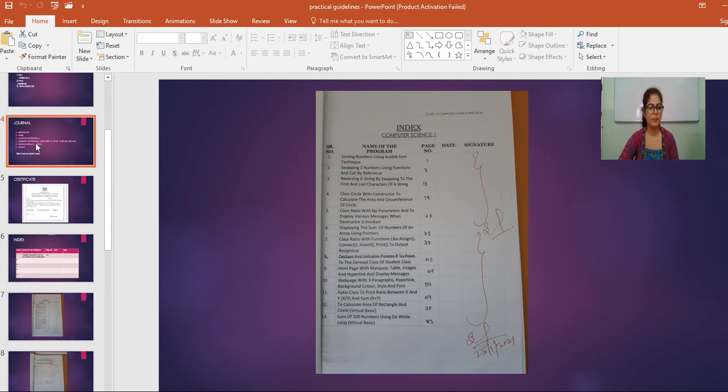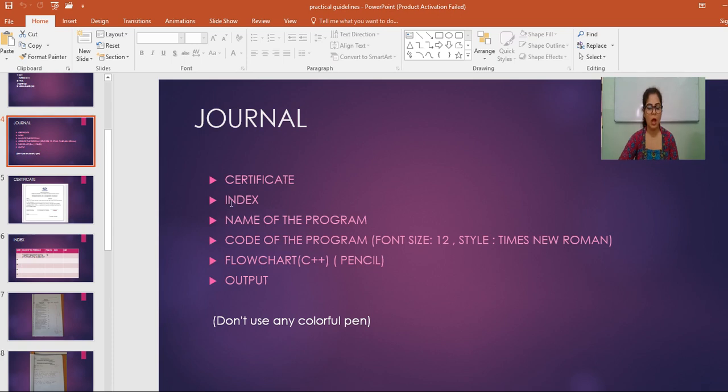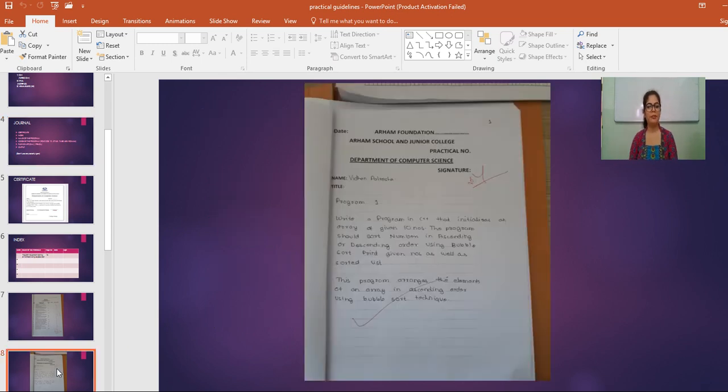So this is the second part, how you have to prepare your index. Next is name of the program. At the start of every program, you have to write the name of program in detail. In detail means you just have to give description of the program in 2-3 lines. So for this, you have to design this page at your end. You can simply design this page at your home.